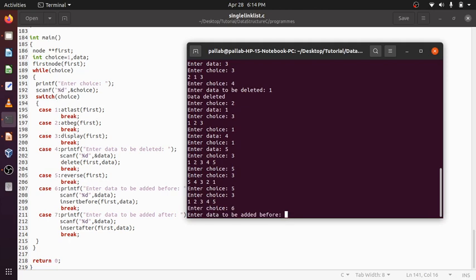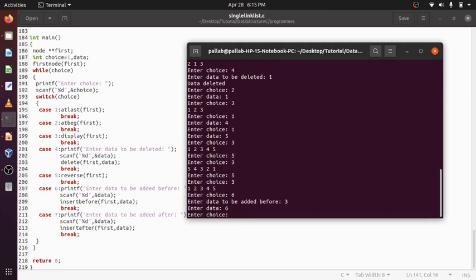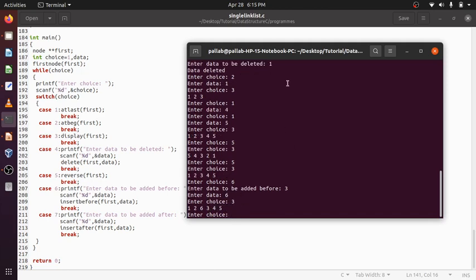Suppose before 1 I want to enter something. Before 3 is added. Enter data to be added before 3. So what data do I want to enter before 3? Suppose 6. Display it. 6 came before 3.